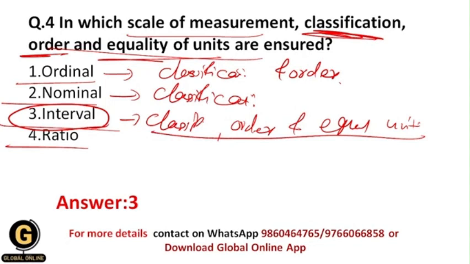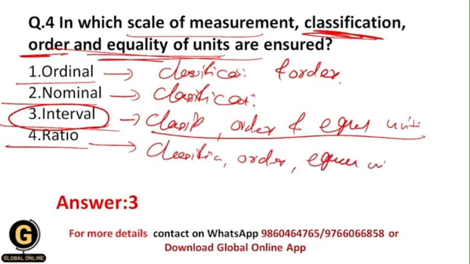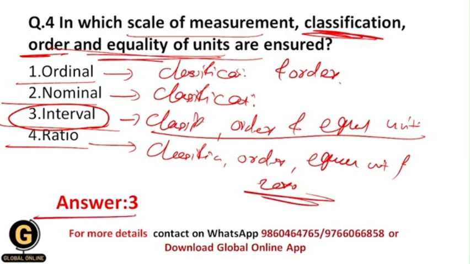Classification, order and equality of units are all ensured in the interval scale, and the ratio scale ensures classification, order, equal units and absolute 0, and that's why your correct answer should be 3.